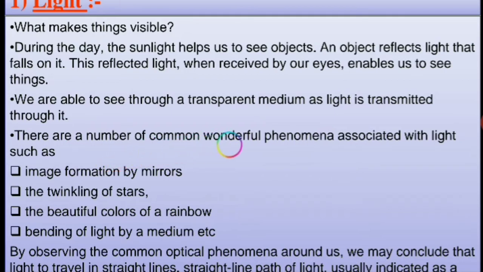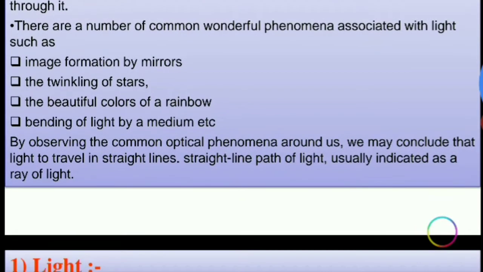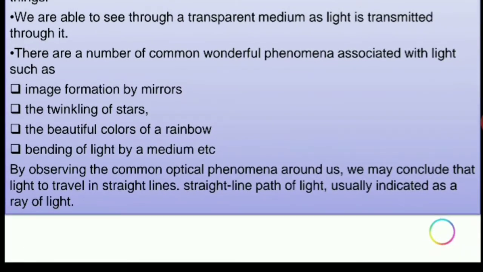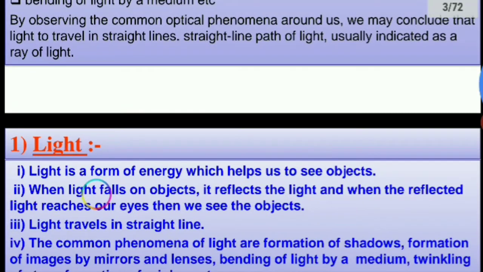There are a number of common wonderful phenomena associated with light, such as image formation by mirrors, twinkling of stars, the beautiful colors of a rainbow, bending of light by a medium. By observing the common optical phenomena around us, we may conclude that light travels in a straight line. Remember this, light travels in a straight line. The straight line path of light is usually indicated by a ray of light. So, we'll start with the chapter, light.